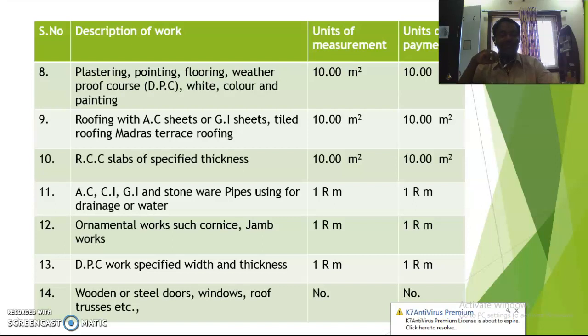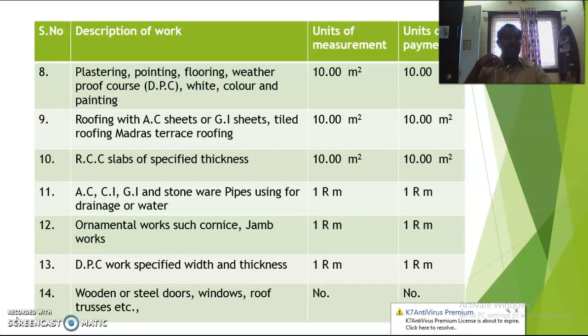DPC, damp proof course. Here if only the thickness is mentioned, you can take the areas. If the thickness and width of the item are also mentioned, then you can measure in terms of running meters. So there is a small difficulty that will take place. In the 8th quantity, you have taken DPC in square meters; here we have mentioned the thickness is predefined.